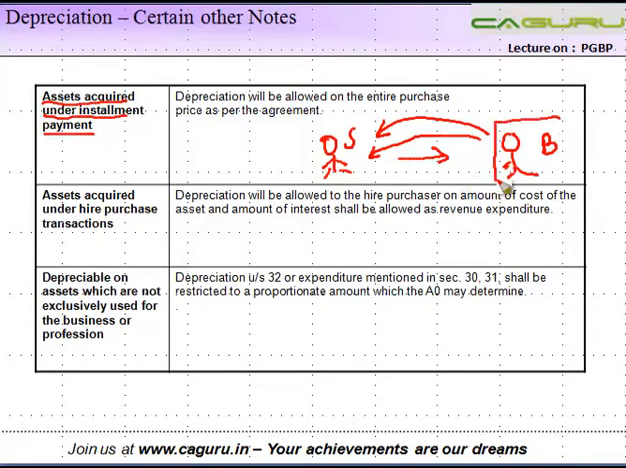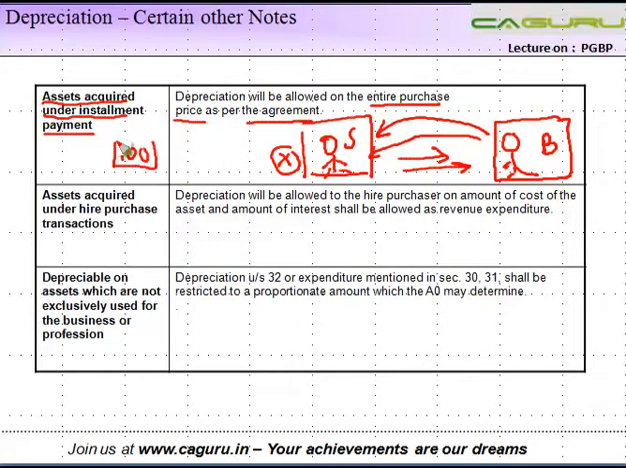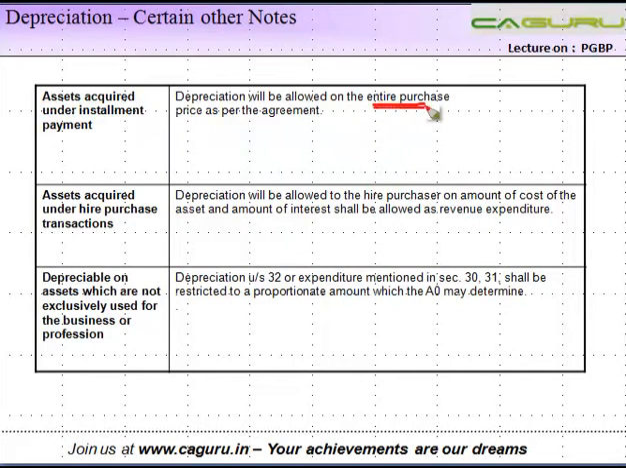The ownership of the asset actually comes to this person. Okay, it's just that he makes the installment payment. The ownership, unlike in the case of a lessor and lessee, does not remain with the seller. It goes and rests with the buyer. So in such cases, depreciation will be allowed on the entire purchase price as per the agreement. Okay, so let's say if the price of an asset is 100, under installment payment it's priced at 110, the depreciation will be allowed on 110. Right? So in case of installment payment basis, the depreciation is going to be allowed on the entire purchase price.